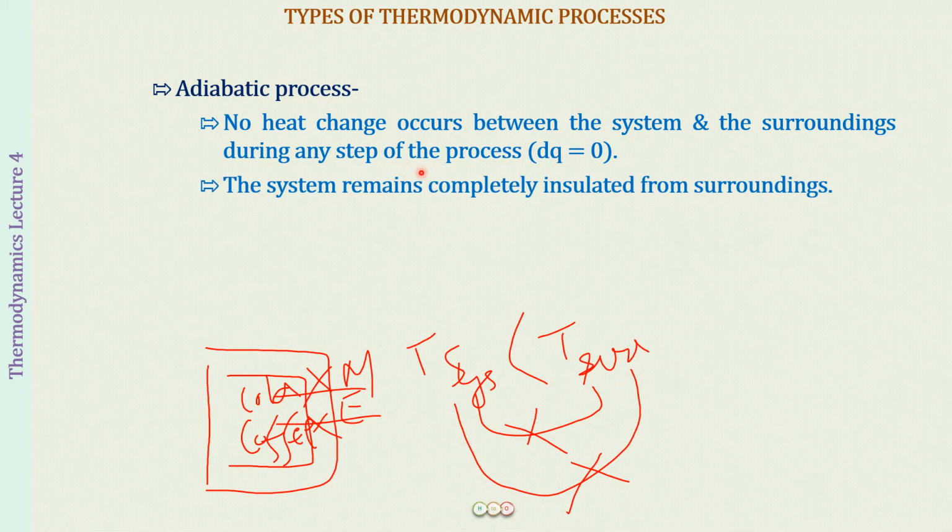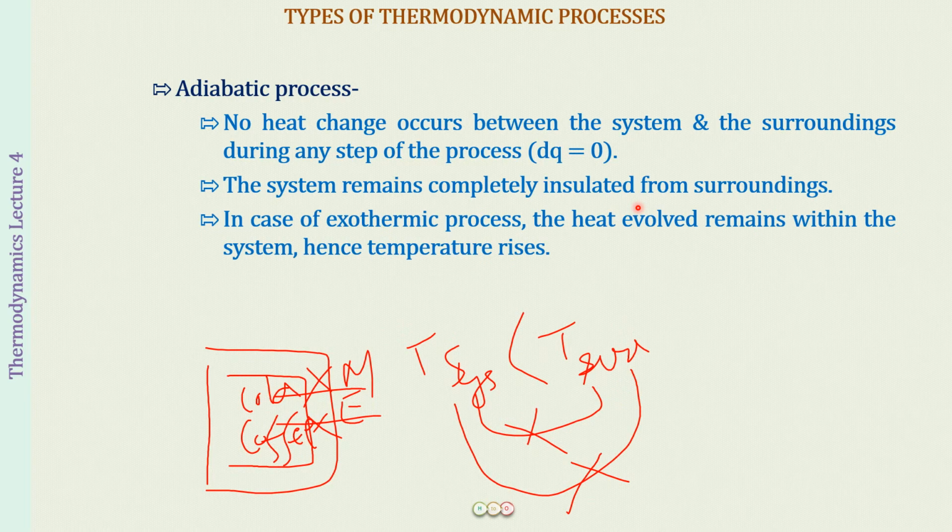Now the system is going to remain completely insulated from the surroundings as far as an adiabatic process is concerned. And in such a process, if an exothermic reaction takes place, what will happen to the heat that is evolved? Well, it will remain with the system. And when it remains with the system, this means that the temperature of the system is going to rise. This is the difference between the adiabatic and the isothermal process. In the isothermal process, the heat evolved was dissipated to the surroundings, so that the temperature of the system remained constant. Here the temperature is going to rise because the heat is going to remain with the system.